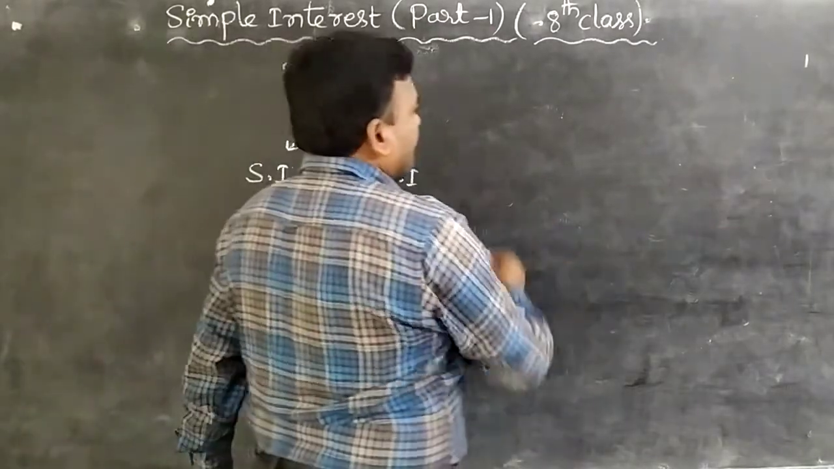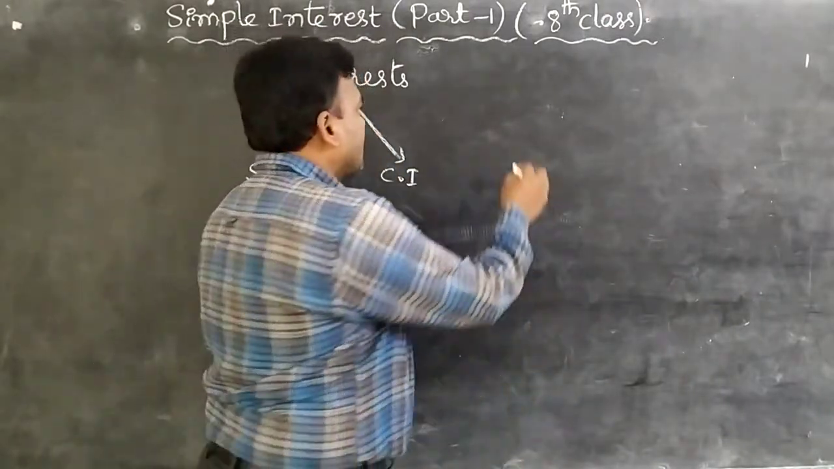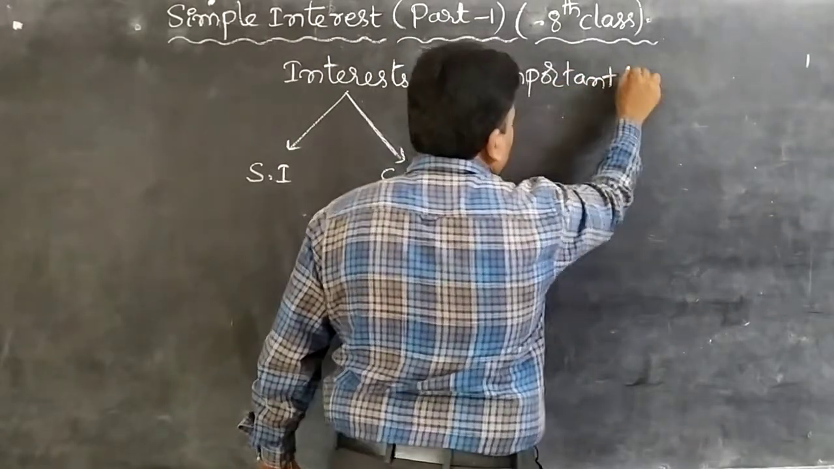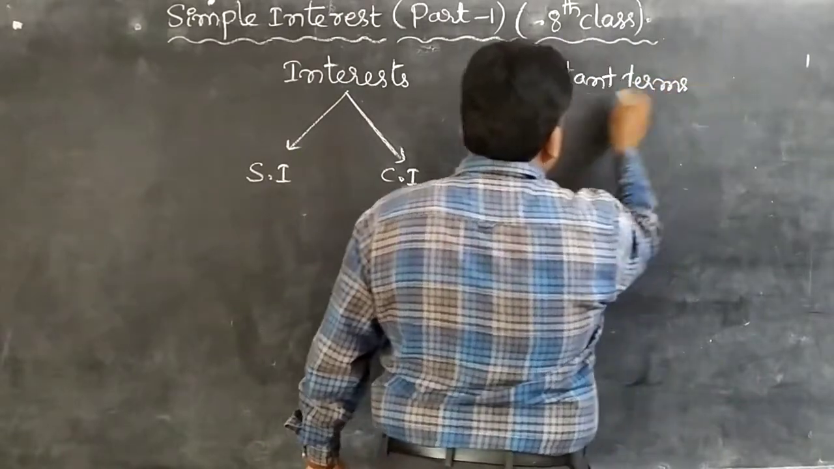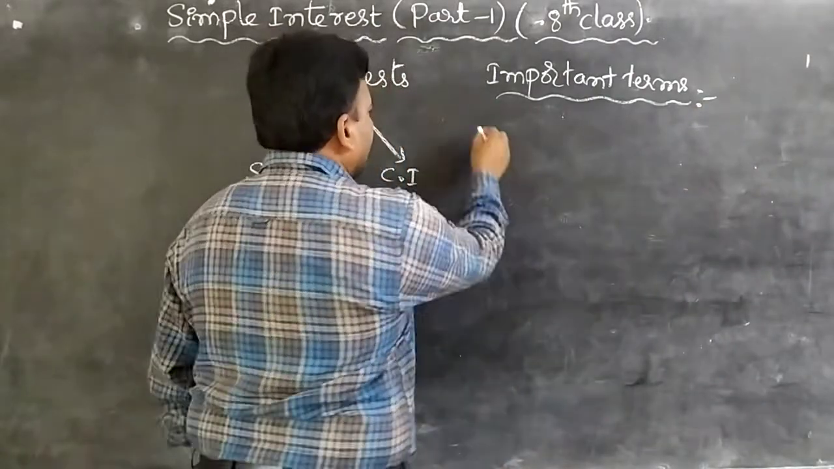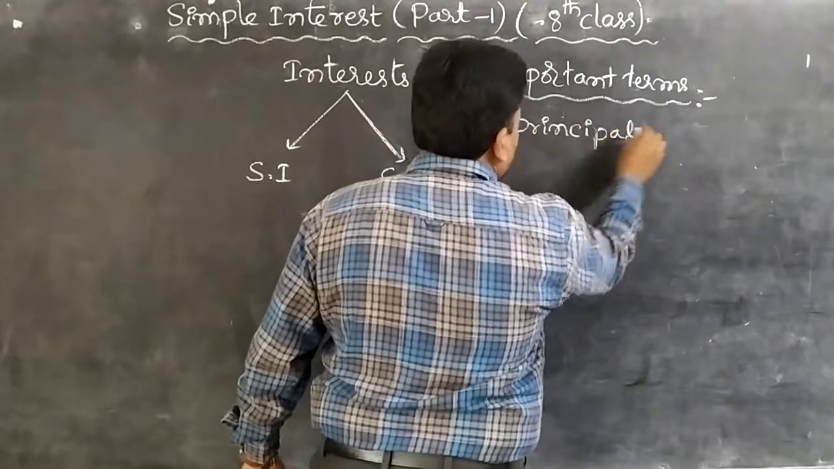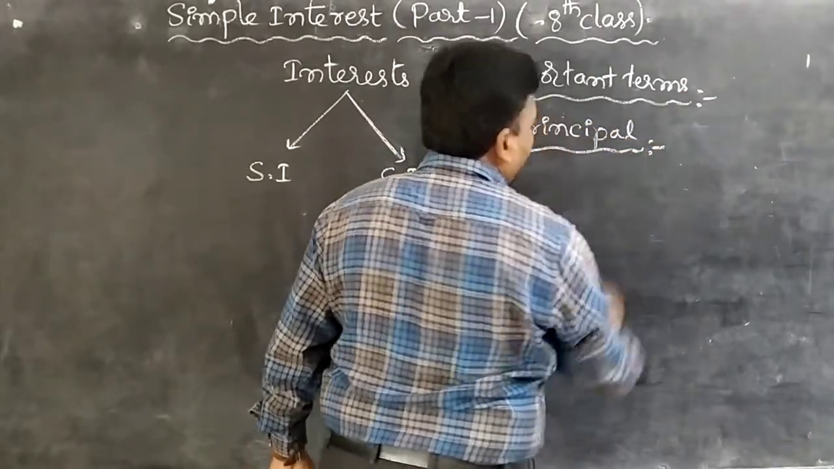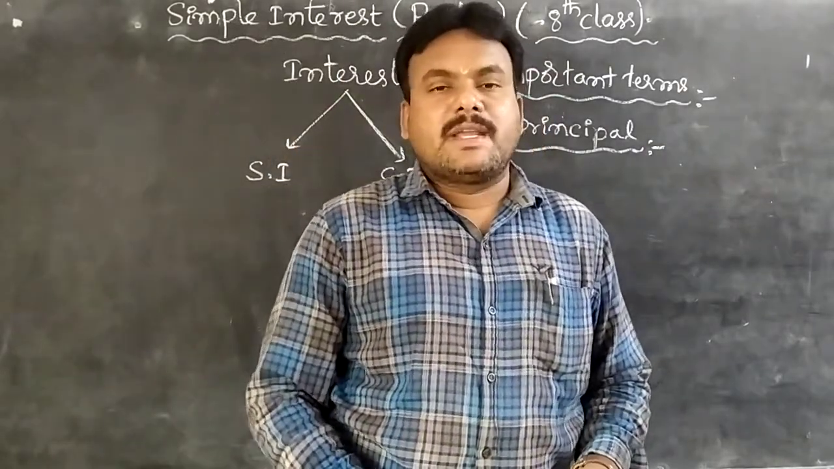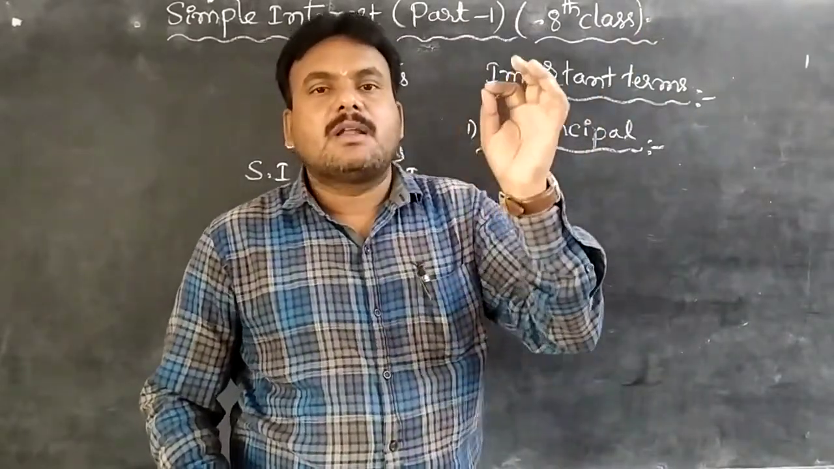While going to simple interest, we will discuss some important terms. So which are the important terms of interest? First of all, observe carefully, students. Number one, principal. What is principal? Observe, students. The money borrowed or lent out for a certain period of time is called a principal or sum.